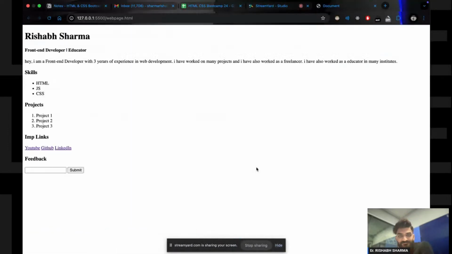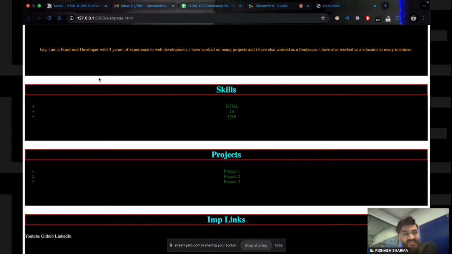Now see, can you see this border, red color border? It is taking the entire line, isn't it? It is taking the whole line. Yes or no? Is this border on my complete line? Is it covering the full width of the screen? Yes, it is covering the entire width, right? Means it is occupying the entire width of my screen, right?